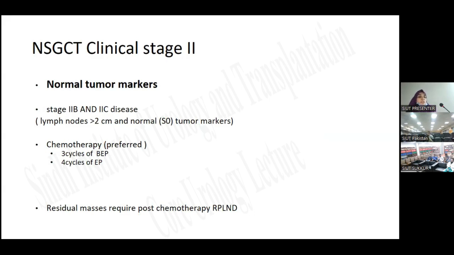Again, if the tumor markers are normal and the stage is 2B or 2C, with lymph nodes more than 2 centimeters, then the preferred option is chemotherapy. In stage 1A, the preferred option was RPLND, but in stage 2B and 2C, the preferred option is chemotherapy: 3 cycles of BEP or 4 cycles of EP. If there is no residual mass, then we will follow the patient. If there is a residual mass, then post-chemotherapy RPLND is recommended.